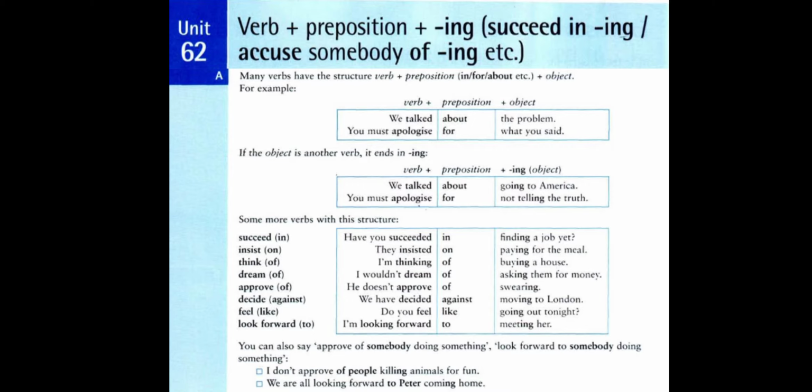You must apologize for what you said. We have here the verb apologize, and we have the preposition for, and what you said is a clause, and the clause here is put in the position of object of the preposition.